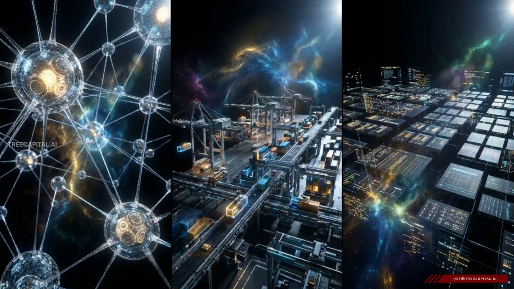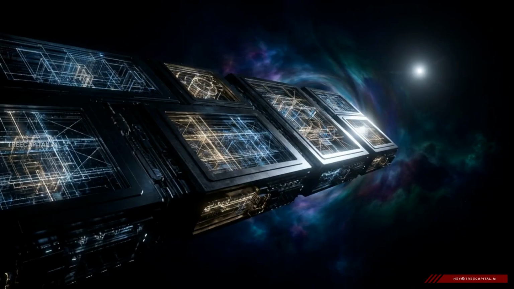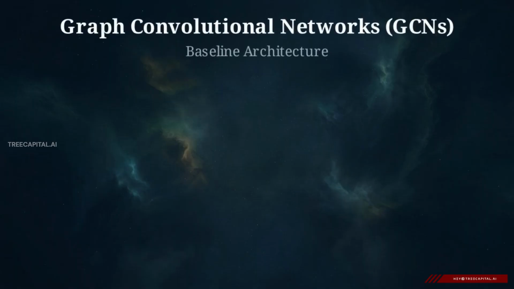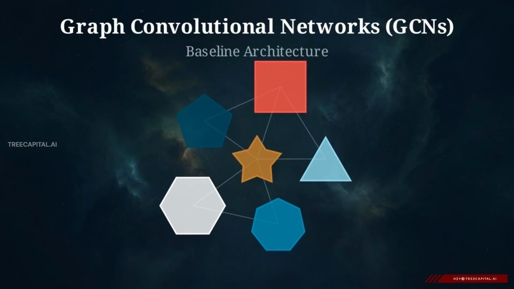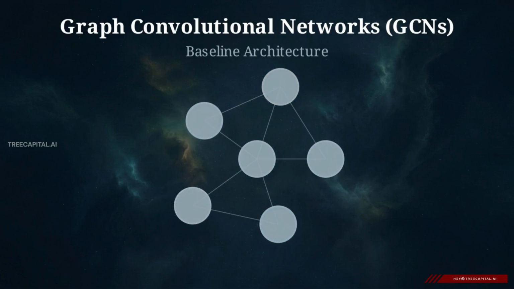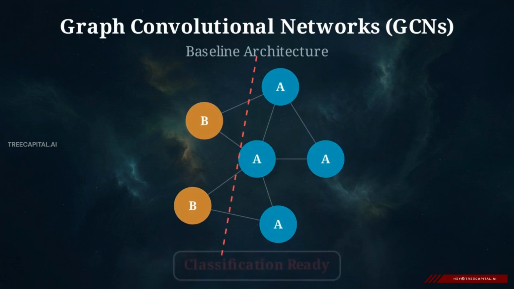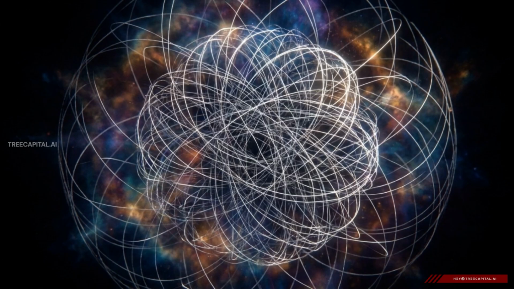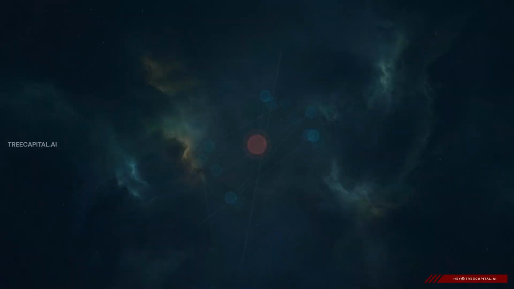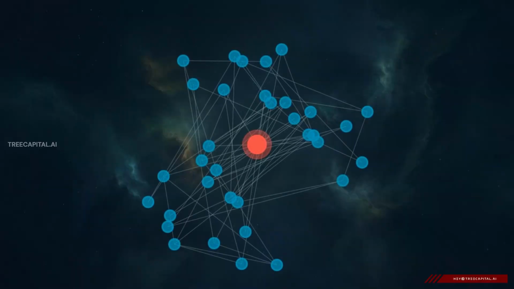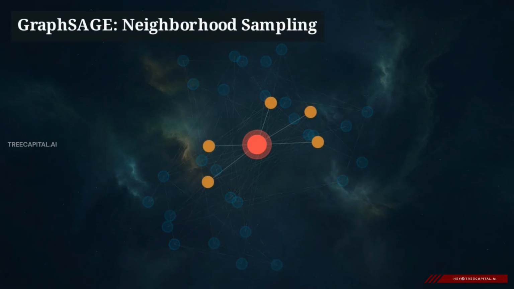Because network structures vary wildly across different industries, engineers use different architectures, acting as distinct dialects to solve specific scaling and logic problems. Graph convolutional networks, or GCNs, serve as a solid baseline. They function by gathering and smoothing out an aggregated representation of a node's neighbors, making them excellent for standard classification tasks. When networks grow massive, computing every single connection becomes computationally expensive. GraphSAGE solves this by sampling a fraction of the neighbors rather than processing the entire graph, allowing the AI to handle networks containing millions of nodes.